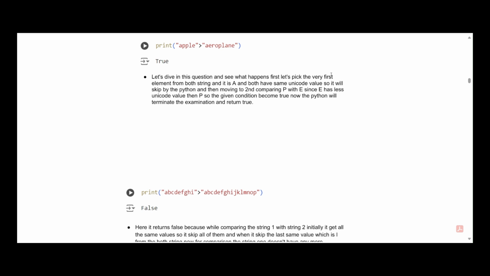First, let's pick the very first element from both strings, and it is A from both, which have the same Unicode value, so it will be skipped by Python. And then moving to the second, comparing P with E, since E has a lower Unicode value than P, the given condition becomes true. Now Python will terminate the examination and return true.